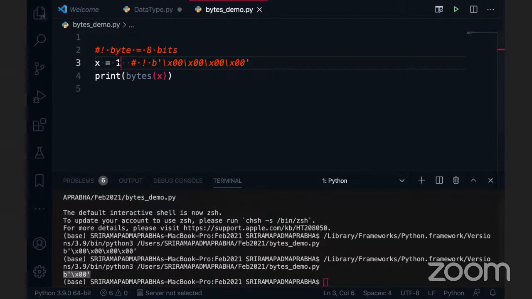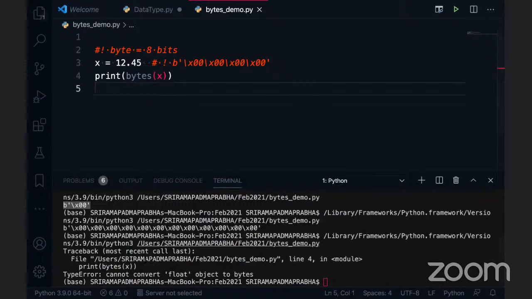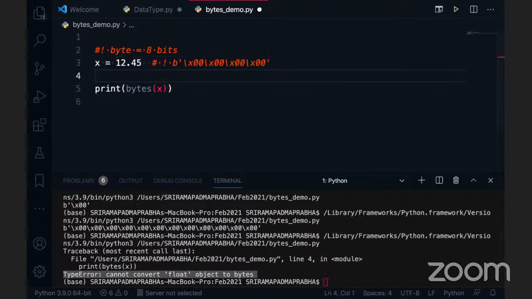If I now use, for example, 12 and execute this code, you can see 12 times of this. This is an integer we are converting into bytes. What if I convert a float, which is nothing but a decimal value? When I execute this, I get: cannot convert the float object to bytes. So this is what you should remember. The second point is that it is not possible to convert a float into bytes. Only an integer can be done.